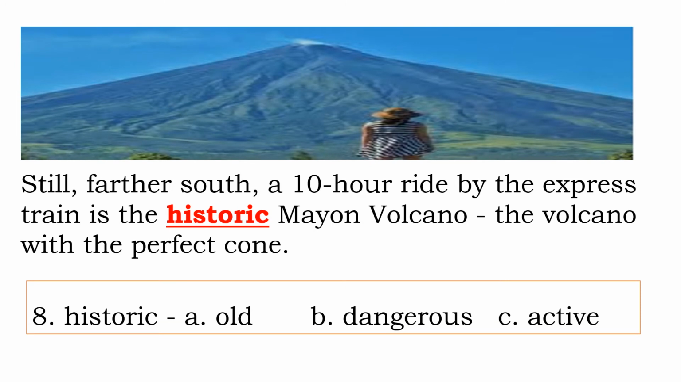Still farther south, a 10-hour ride by the express train is the historic Mayon volcano, the volcano with the perfect cone. The underlined word is historic. What do you mean by this word? If your answer is old, then your answer is correct.